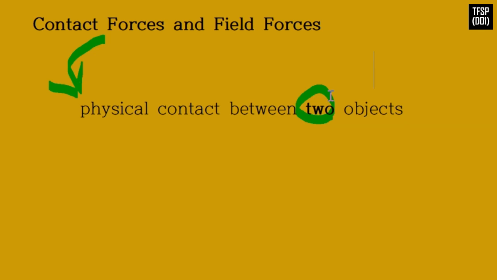Another class of forces is non-contact forces, also known as field forces, which involve no physical contact between objects, but instead act through empty space.